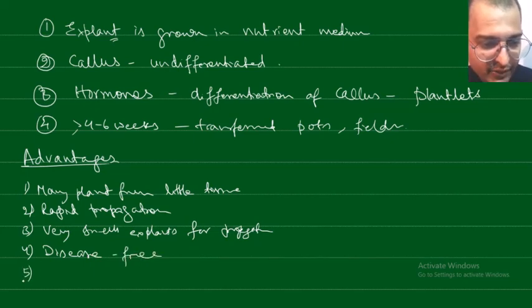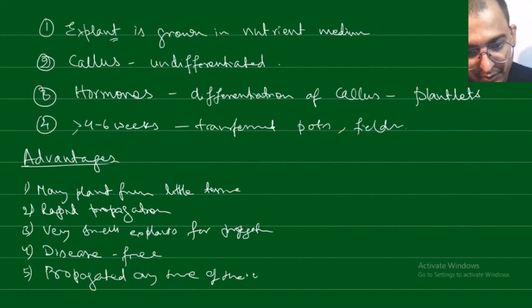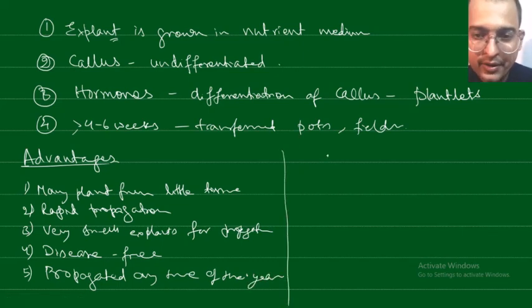They do not have any diseases, so that's how we select these parents. They should not have any disease, then whatever plants we make by tissue culture will also not have any disease. Then they can be propagated any time of the year. Why? Because it is done in the laboratory.